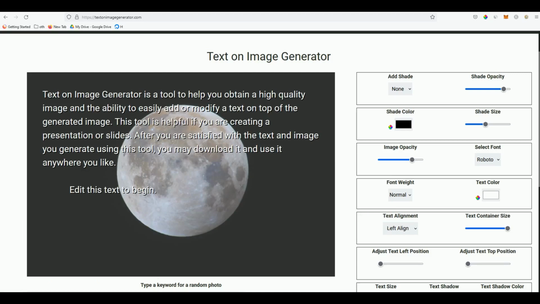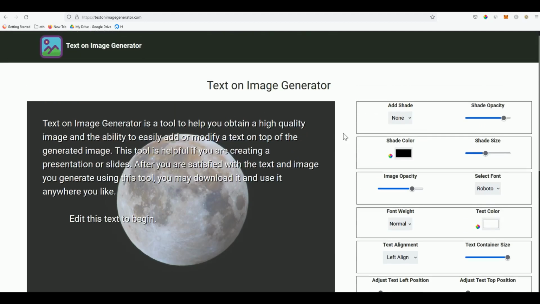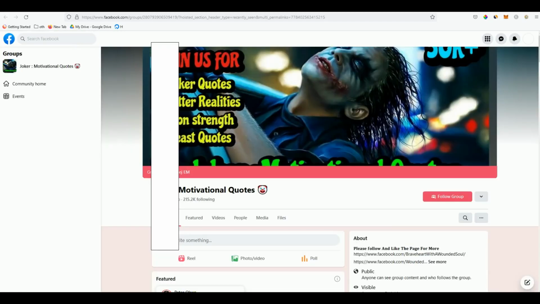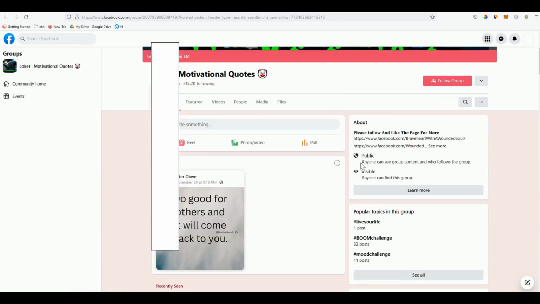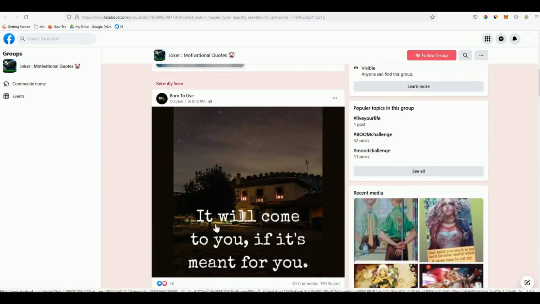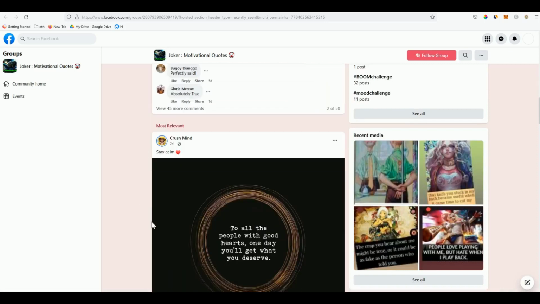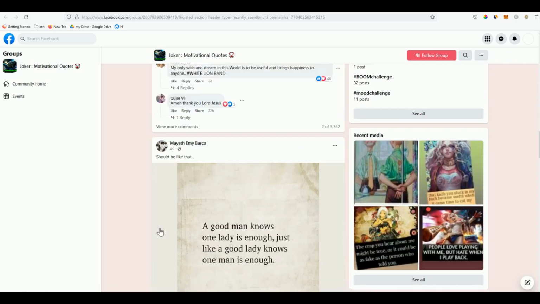So as you can see, most of the pages nowadays, like Facebook pages, Pinterest or Instagram pages, are doing this, for example, a daily motivation quote that they will be posting every day. For example, this page right here on Facebook, as you can see, they've got an image, and then the text or the inspiring quote that they add, and it gets lots of attraction. It gets a lot of reactions.